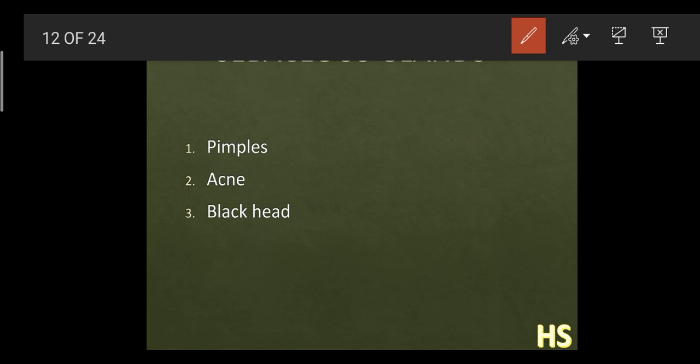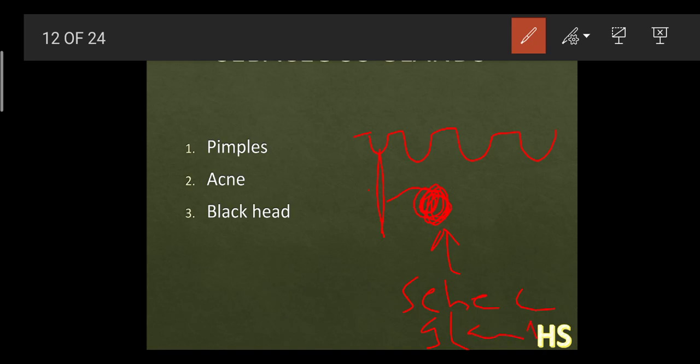So that is why in the teenage years you often find three difficult problems to face: pimples, acne and blackheads. What is the cause of pimples? We know that our skin consists of small pores. Suppose this is the root hair, which is attached to this sebaceous gland.